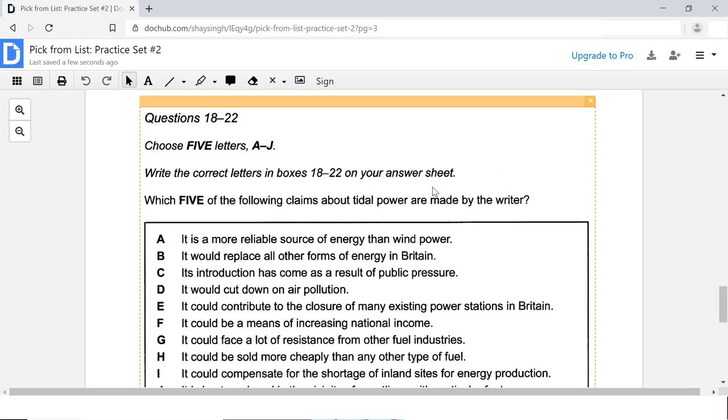There is no good keyword in here that can really help you to find the correct answer. So, in this case, what can you really do? You cannot really use keywords like tidal power or writer. This keyword over here is a repetitive keyword. The whole article is about tidal power, so that's not going to help you.